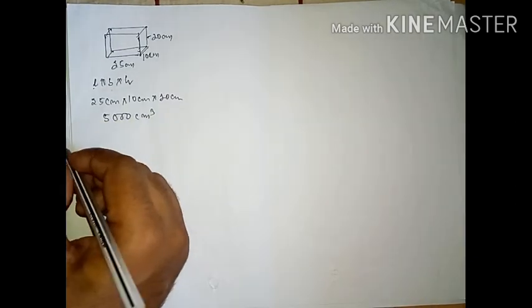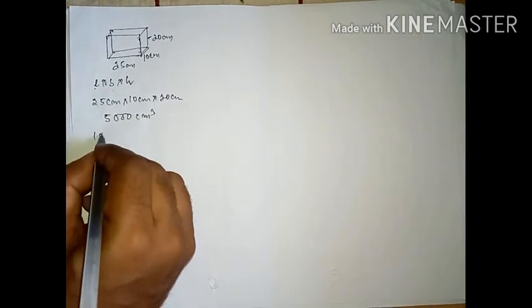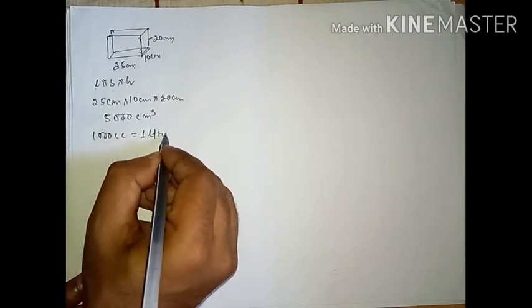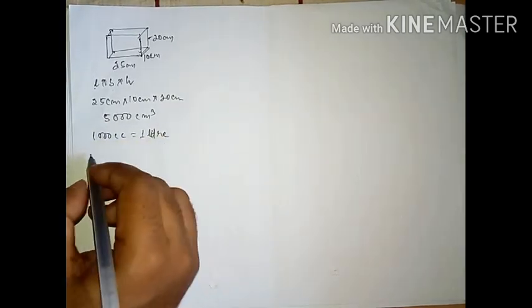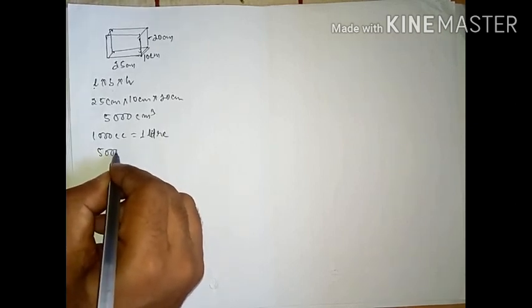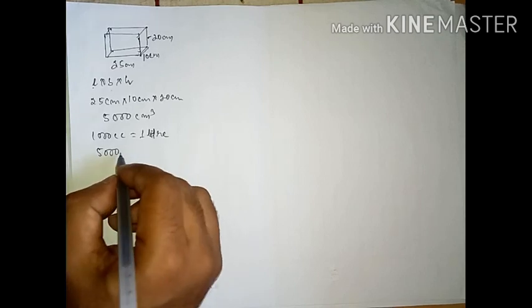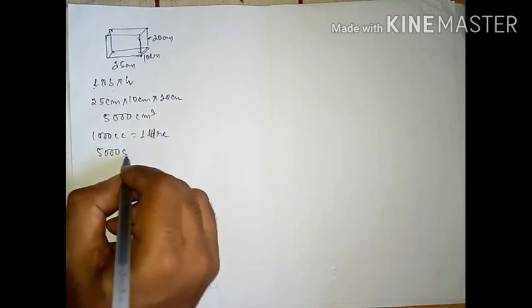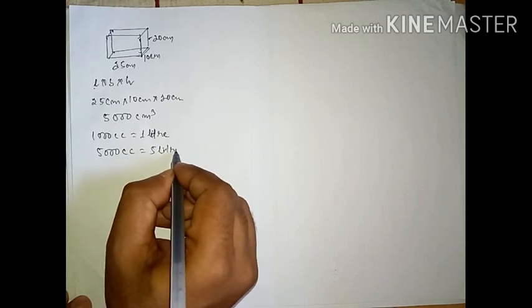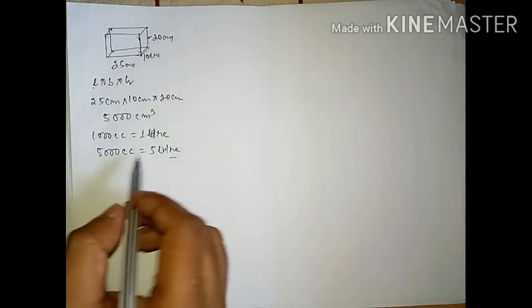We already know, students, 1000 cc equals 1 liter. So 5000 cc equals 5 liters. So we got the answer.